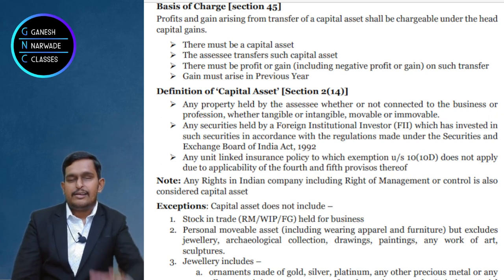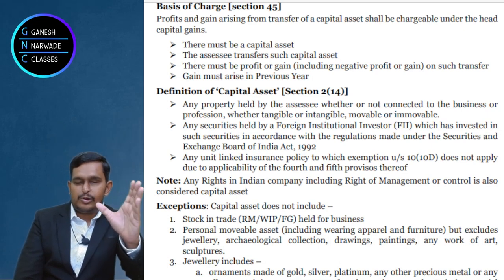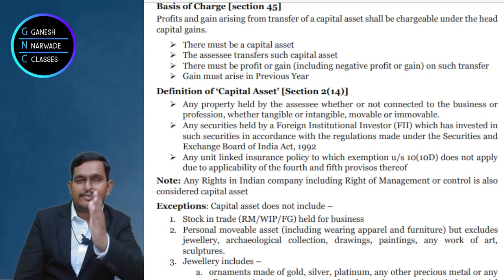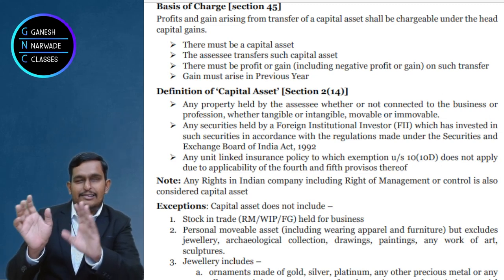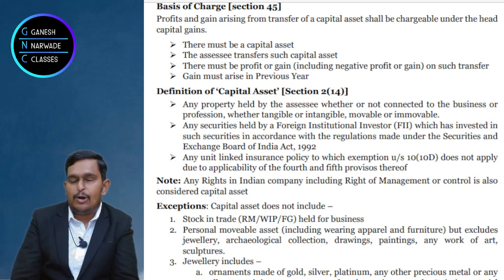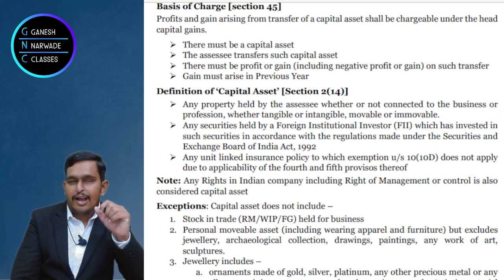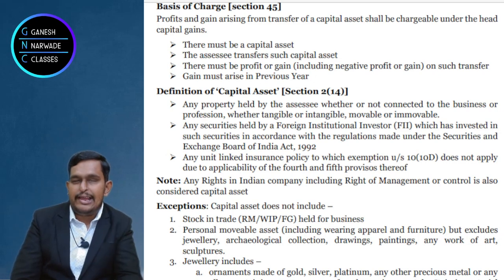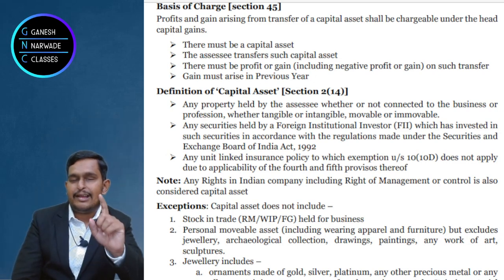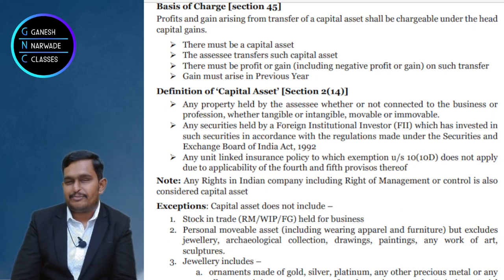Now what happened? The Hutch company of UK sold all the shares of CCP, a company in China, to Vodafone. Now where did the transaction happen? Outside India. But Vodafone became the owner of a company in India. If these things happen today, it will be taxable in India under the head capital gains. Clear?